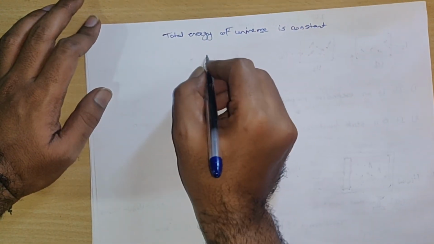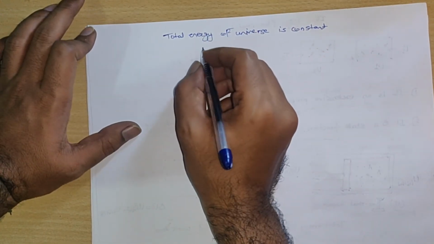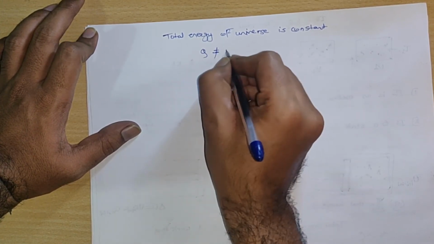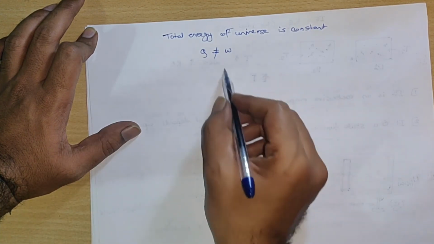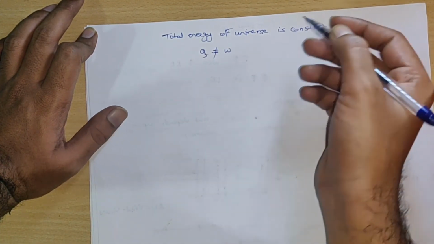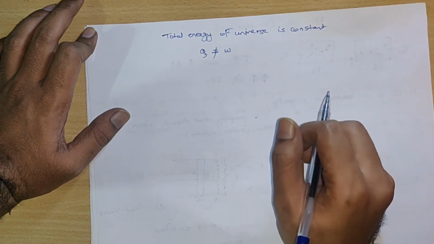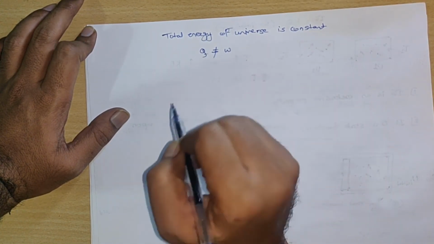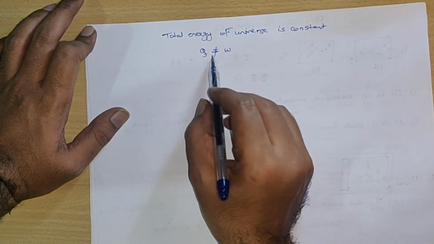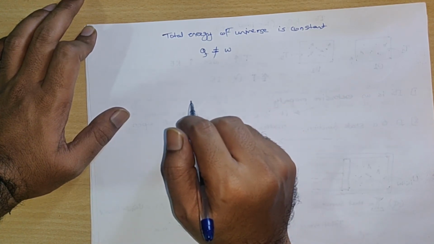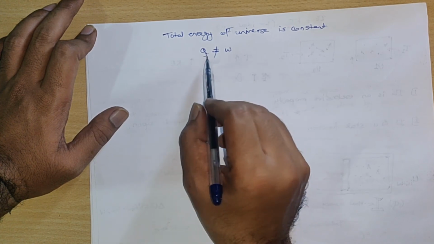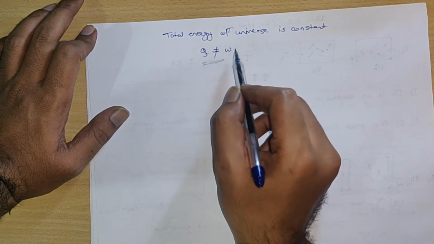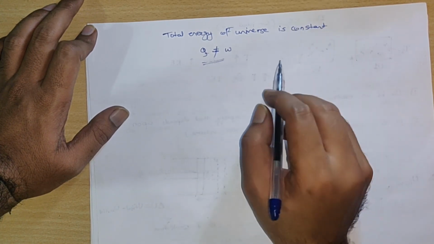Second, the first law did not explain why the heat provided is not 100% converted into work. This is the main thing: why some of it got converted into internal energy and only some part into work. The first law is unable to explain this. This is explained by the second law of thermodynamics, and in our next video we are going to learn the second law and understand why 100% of the heat provided is not converted into 100% work.